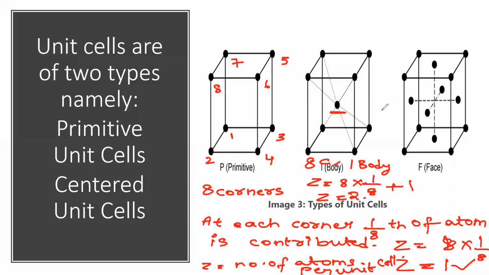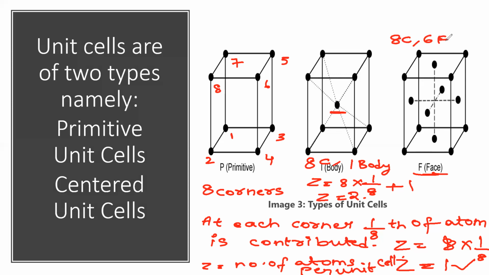Next, coming to face centered. This is called face centered, the third one. I'm underlining it. By seeing the diagram, we can say this is another type of centered unit cell. In this type of unit cell, the atoms or ions or molecules occupy not only the corners but also all the 6 face centers. So 8 corners plus 6 face centers.